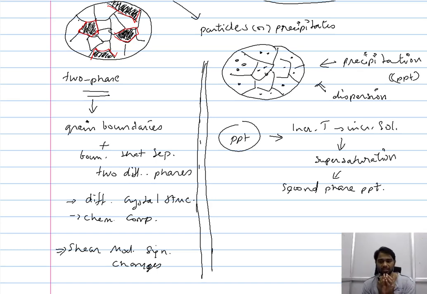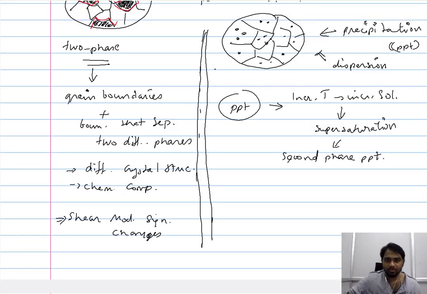Now there is one critical problem with this particular form of having the second phase. This problem is that we are essentially talking about the high temperature behavior of materials, the high temperature applications.